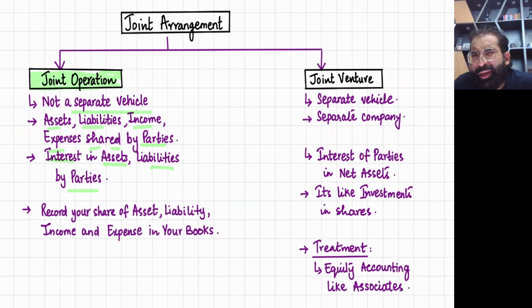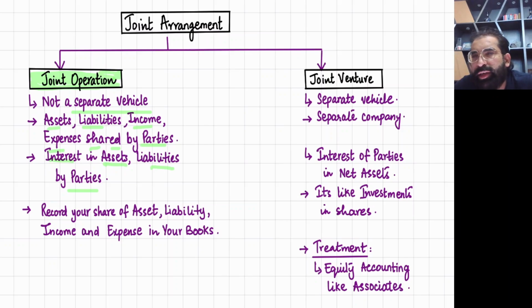One more example I can give you. This is very common. I think it came in one of the past papers. Let us say there is a pipeline from Saudi Arabia to India, and Saudi Arabia is an oil rich country. One company created a pipeline. Now not a single company can buy all the oil from Saudi. It's so big, they have extreme oil. So now two or three companies join hands.